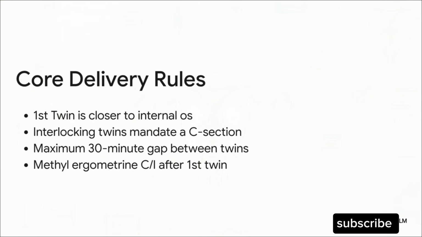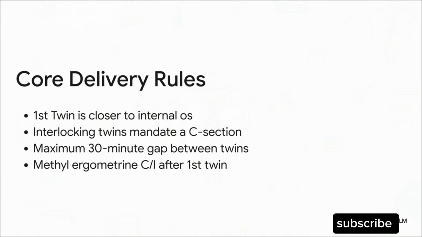It comes out first. Second, if you have an interlocking presentation where twin 1 is breech and twin 2 is cephalic, their chins can actually lock together during delivery. This mandates an immediate C-section. Third is the 30-minute rule. The absolute maximum gap between delivering twin 1 and twin 2 is 30 minutes. If you exceed this, immediate C-section for the second baby. And finally, methylergometrine is absolutely contraindicated after delivering the first twin. It causes severe uterine contractions and will asphyxiate the second baby still inside.